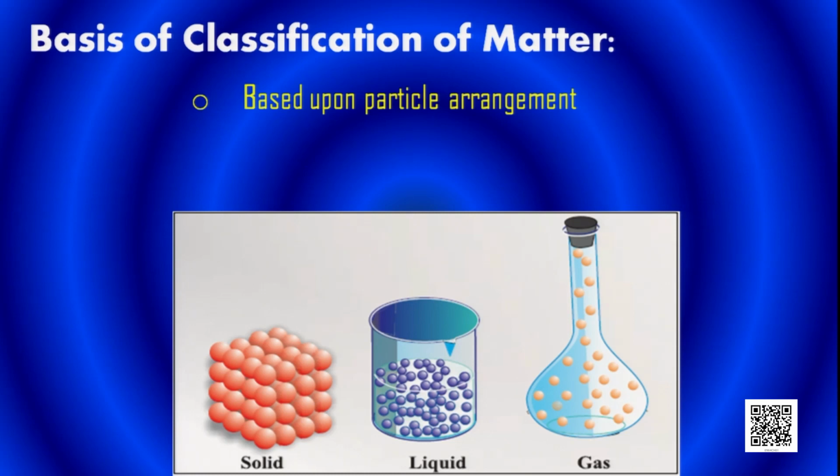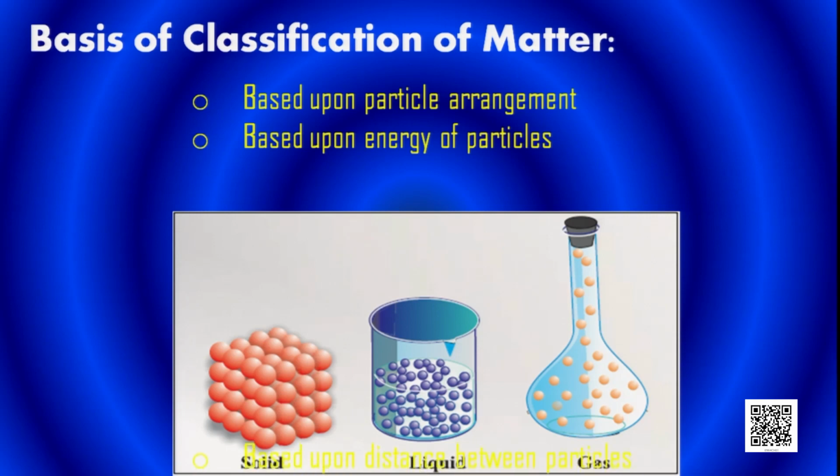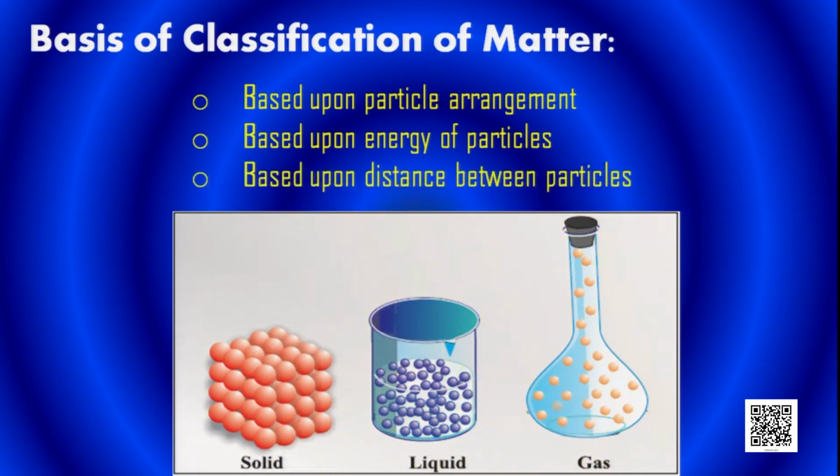Based upon the particle arrangement. You can see the differences in this figure. The classification is also based on the energy of the particles, which I've talked about, and then based upon the distance between the particles that you are able to see on the screen also.